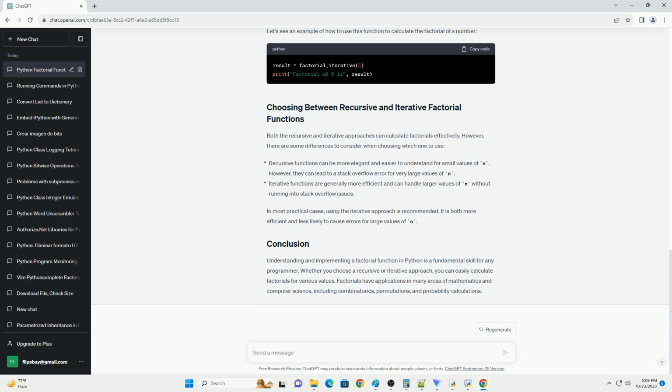Understanding and implementing a factorial function in Python is a fundamental skill for any programmer. Whether you choose a recursive or iterative approach, you can easily calculate factorials for various values. Factorials have applications in many areas of mathematics and computer science, including combinatorics, permutations, and probability calculations.